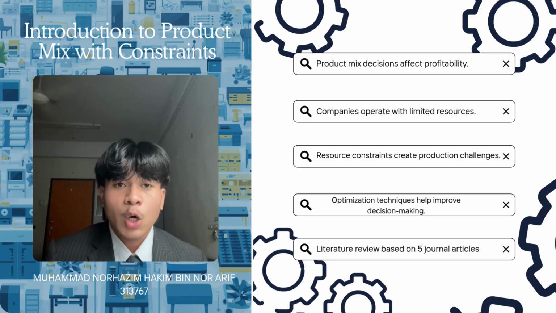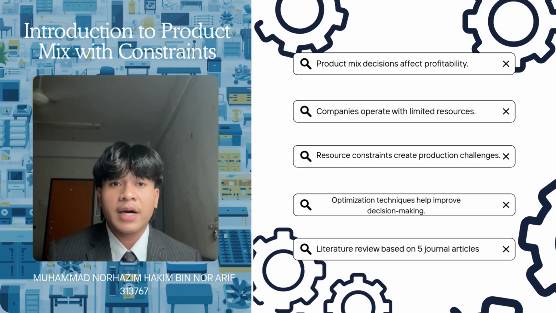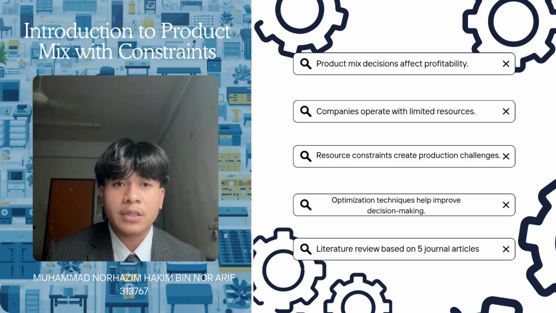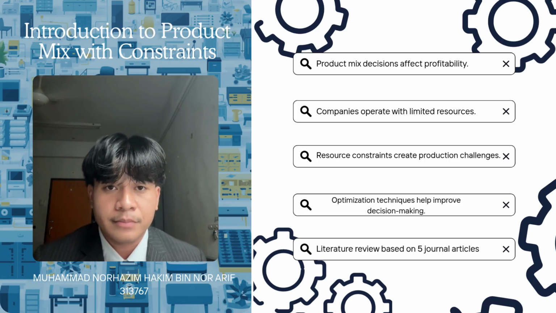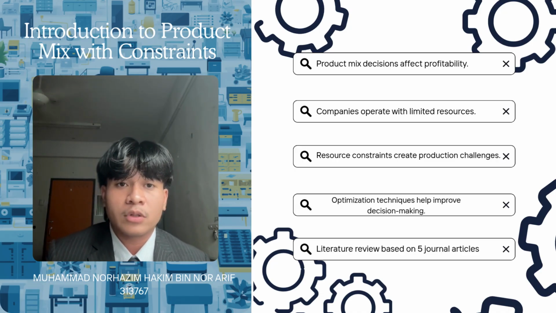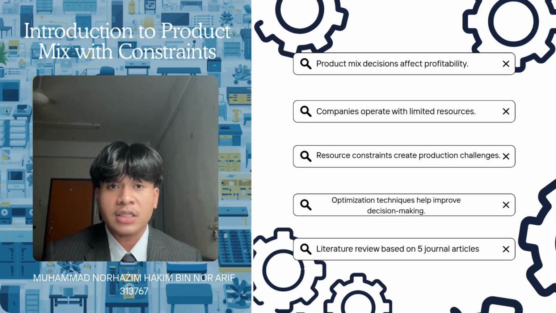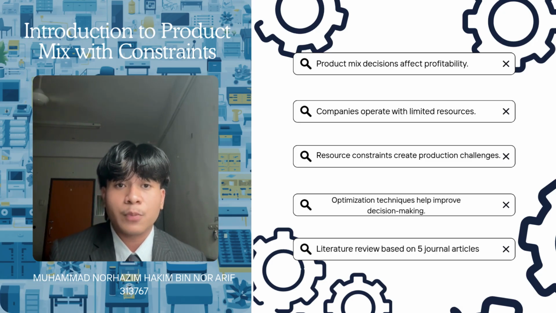Today, our group will discuss product mix with constraint based on review of 5 journal articles. From the literature, we found that product mix decisions are very important because they determine how companies allocate their limited resources among different products. Most companies face constraints such as limited raw materials, machine capacity, production time, and customer demand. These limitations make it difficult for managers to decide what product should be produced and in what quantity.